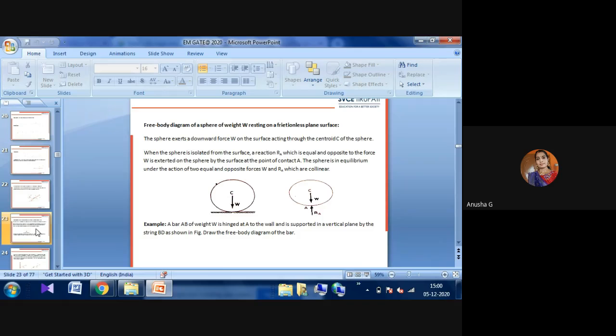And then the main free body diagram of a sphere of weight W, which is resting on a frictionless plane and surface. Here you can observe the two diagrams. Here the body is resting on the support. Here the body is resting on the frictionless plane. When the sphere is isolated from the surface, a reaction R_A is equal to the opposite force. Whatever load is acting, equally in the opposite direction, the same reaction has to be applied here.